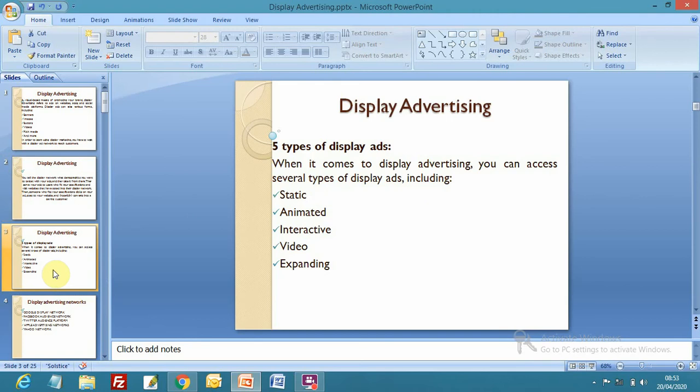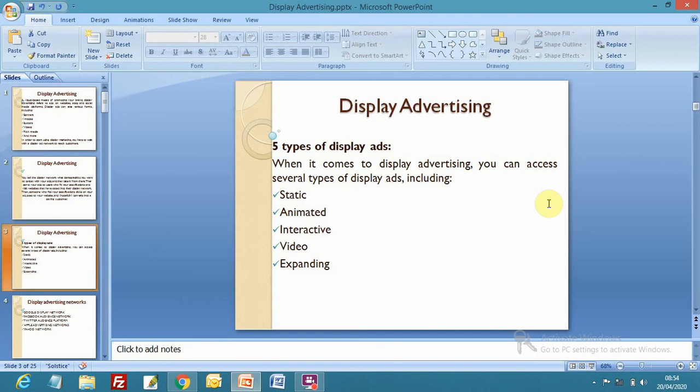The next thing is 5 types of display advertising. When it comes to display advertising, you can access several types of display ads, including static display ads. What are static display ads? Static display ads are basically banner ads, static banners.